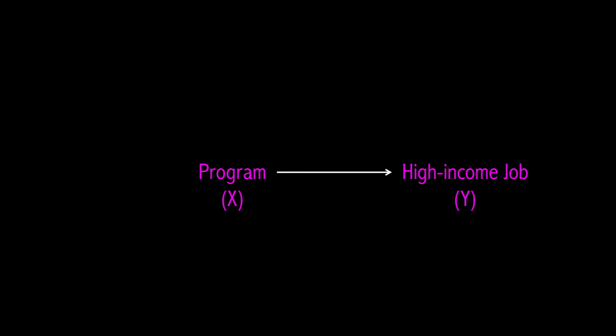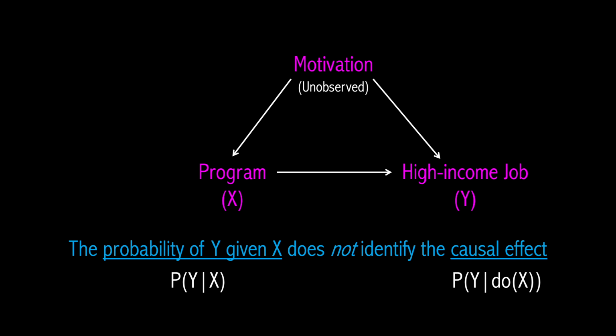Being an avid watcher of this channel, you know that this doesn't tell you that the program caused enrollees to get high-income positions. It could be that more motivated people were both more likely to enroll and more likely to get a job come what may. So you can't learn the effect from the observed probabilities.